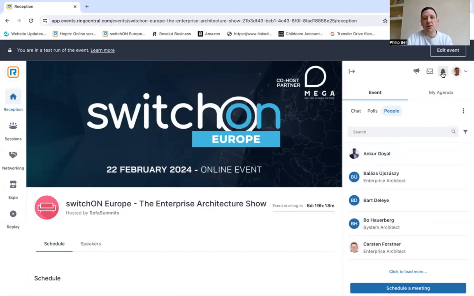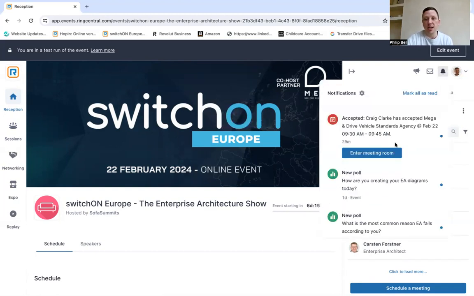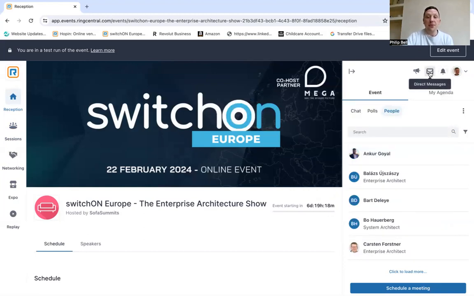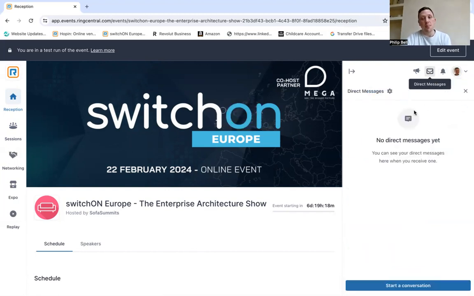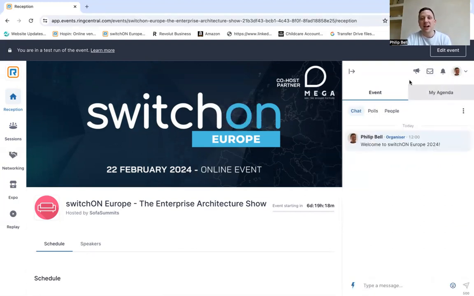That's the profile section. Then we have the notifications bell, which I've touched on already. Here you'll get notifications for one-to-one meetings. And then we have your direct messages. If you have reached out to any of your peers on the platform, this is where they will be. This is your inbox on the platform for the day, so keep an eye on this. If this is red, it means you've got mail from someone.